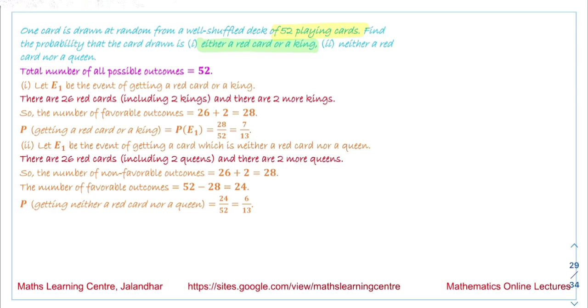Now we have to find the probability that a randomly drawn card is a black queen. The 2 queens of red color are already removed, so the number of queens we have is 2. The total number of possible outcomes is 44. So the probability we get is equal to 1 by 22. This is our first case. The probability of getting a black queen is 1 by 22.